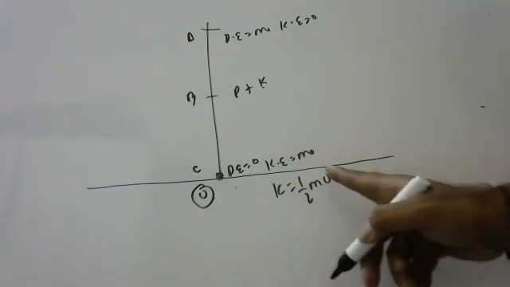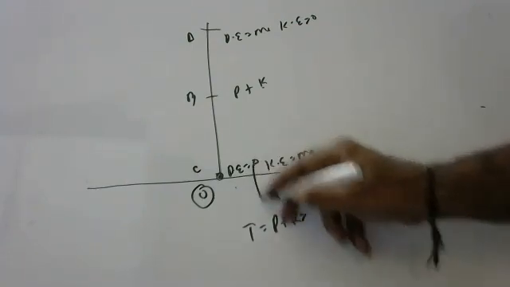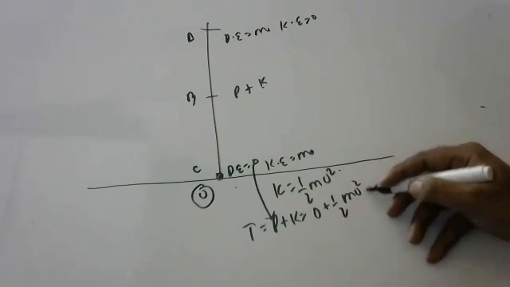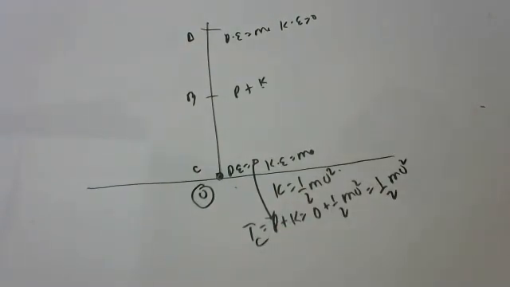So kinetic energy is half m u square. Total energy is potential energy plus kinetic energy. Potential energy is zero, kinetic energy is half m u square. So the answer is half m u square at position C.